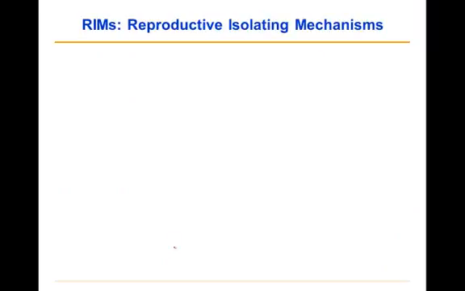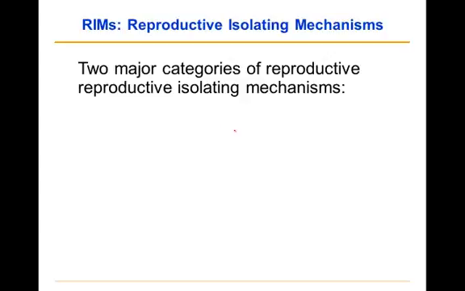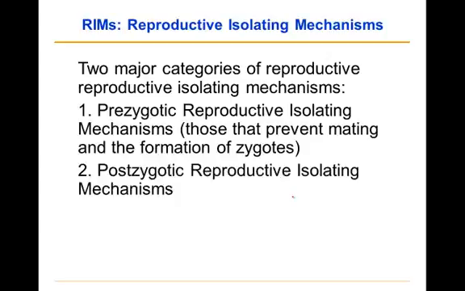And so let's talk about RIMs, or reproductive isolating mechanisms. There are two major categories of RIMs: prezygotic and postzygotic. Prezygotic, remember, a zygote is a fertilized egg. So these are mechanisms that act before a zygote is formed. So these prevent hybrid matings from happening. They prevent sex from happening, or prevent sex from being successful in producing a zygote. Postzygotic is where hybrid mating has occurred, and they act after the zygote is formed. So let's look first at